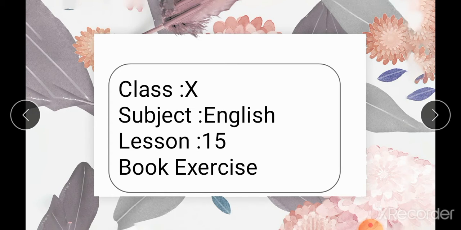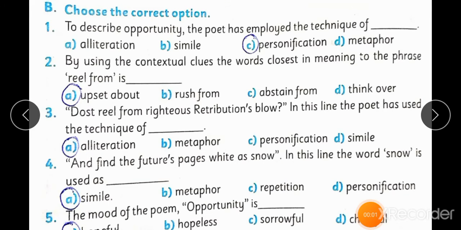In this lesson, our topic is book exercise of lesson 15, the last unit, which is opportunity. Exercise B. Choose the correct option. To describe opportunity, the poet has employed the technique of personification.